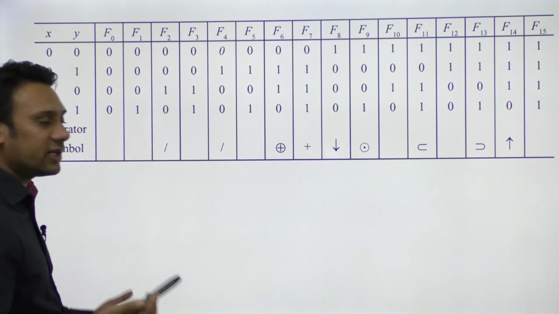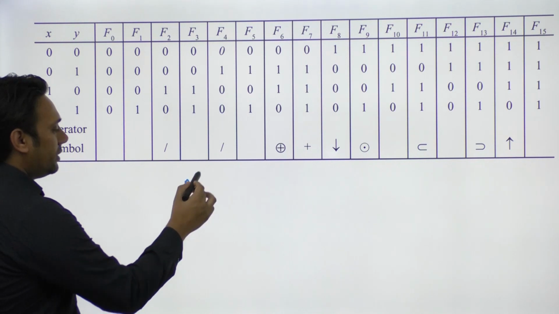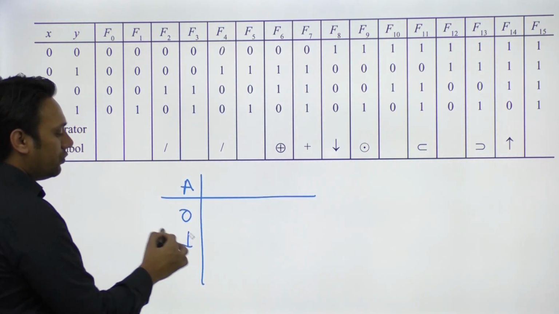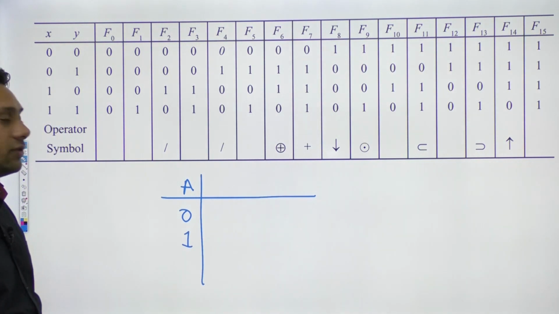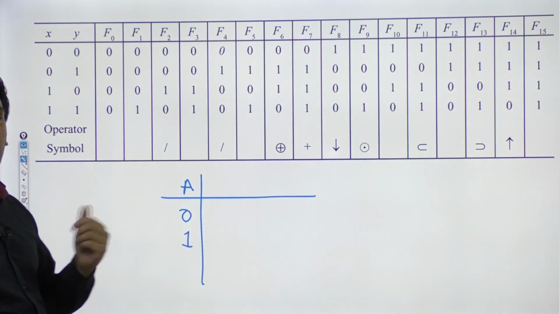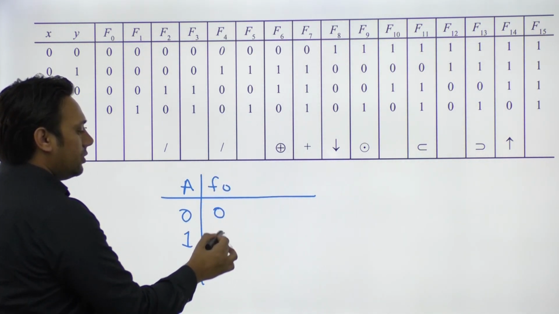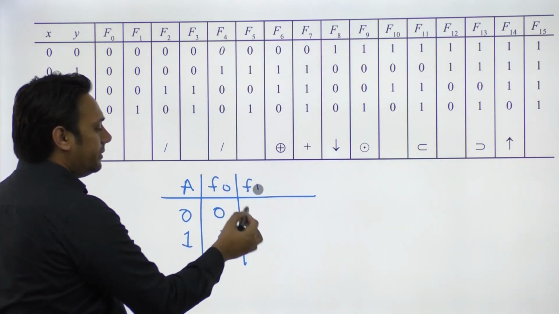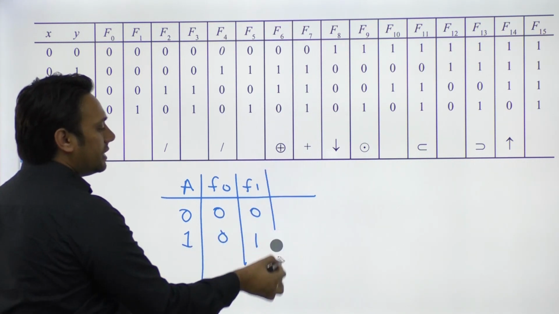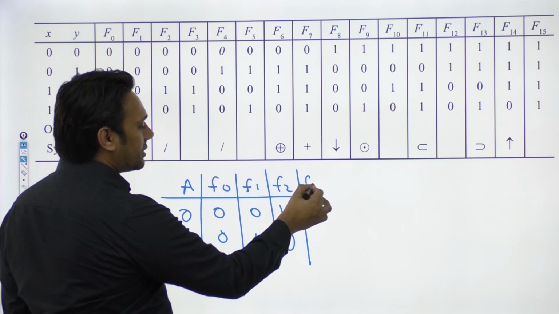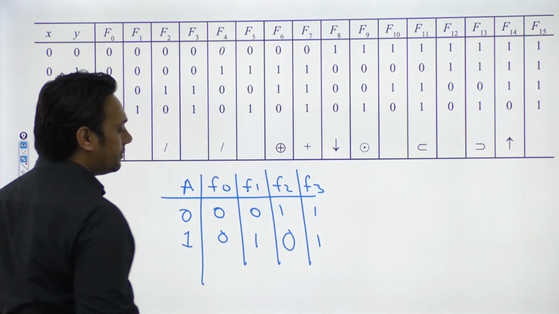If you have only one variable, let us suppose a variable a, it can take two values: 0 or 1. So on this variable a, how many functions are possible? We can have function 0 which is equal to 0 0, function 1 which is equal to 0 1, function 2 which is equal to 1 0, and function 3 which is equal to 1 1.